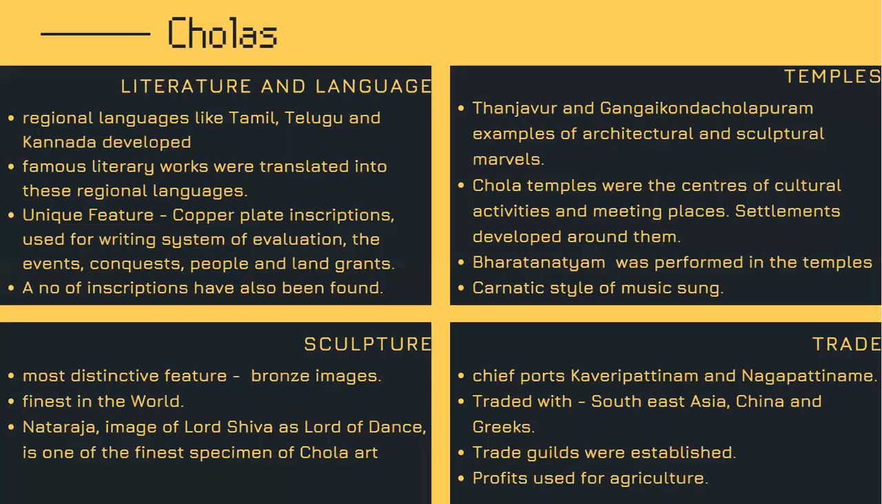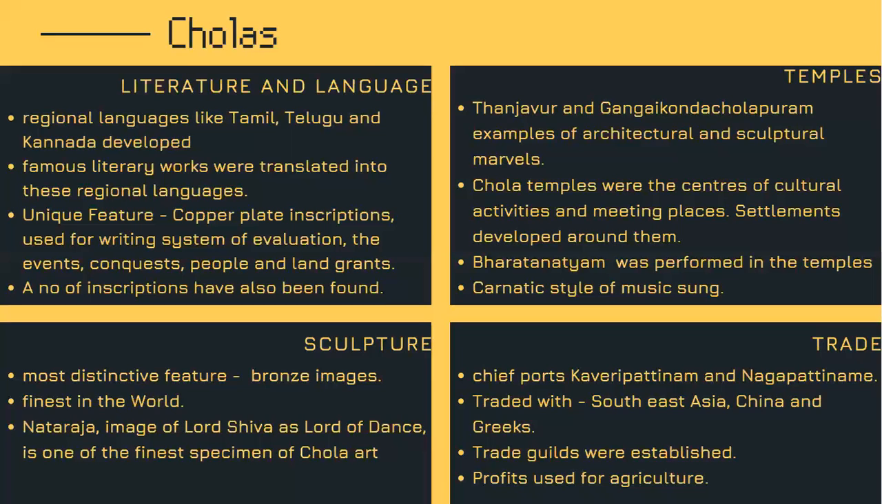Temples had a lot of land, which required a lot of cultivation. So people lived around these temples, and they became big cities eventually. Settlements gradually developed around these temples, and they became cities and towns. Bharatanatyam was performed in the temples, and we find that they used to sing the Carnatic style of music. Next, we have the sculpture.